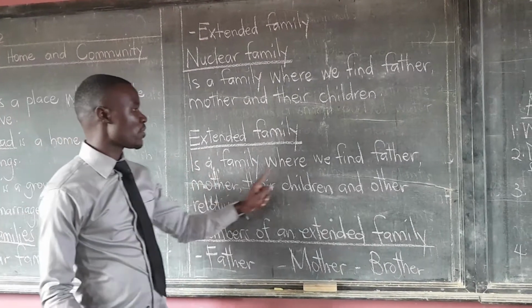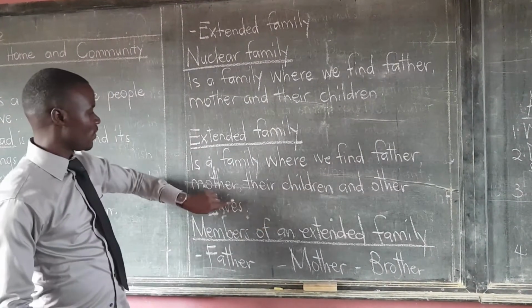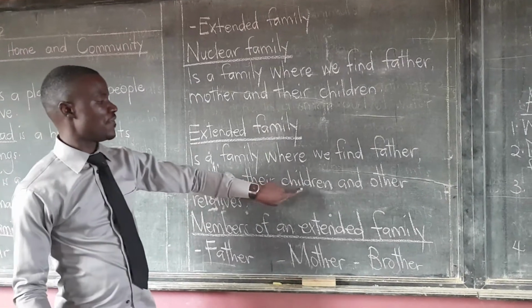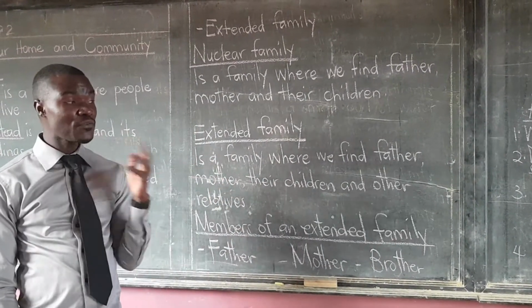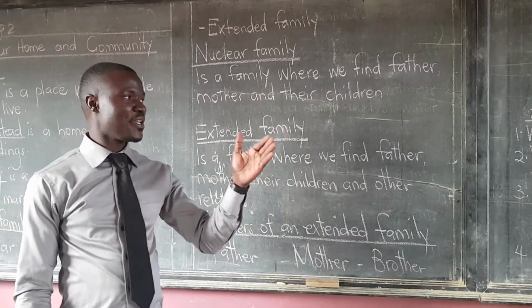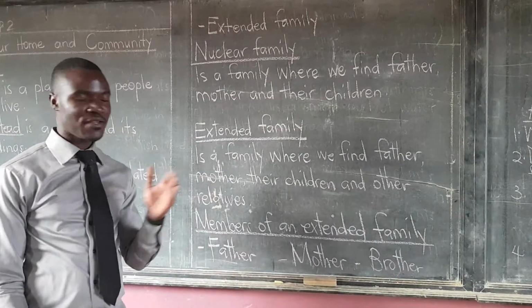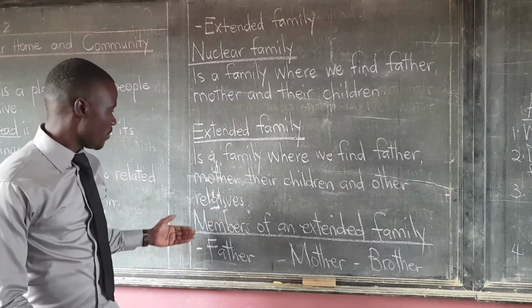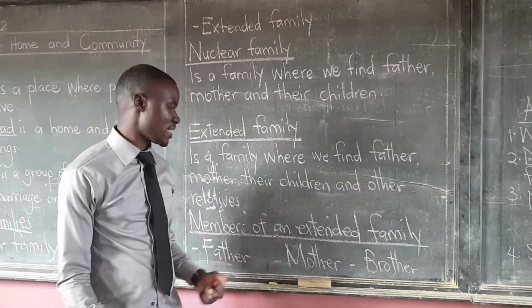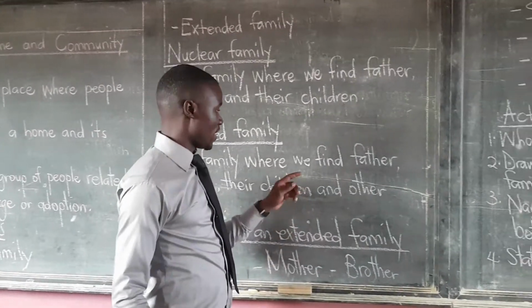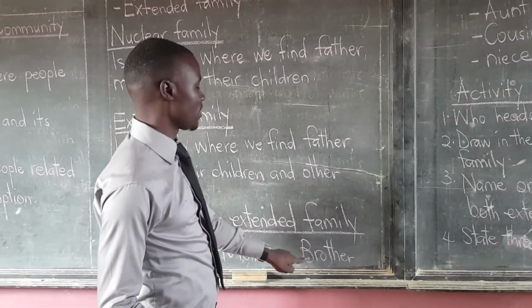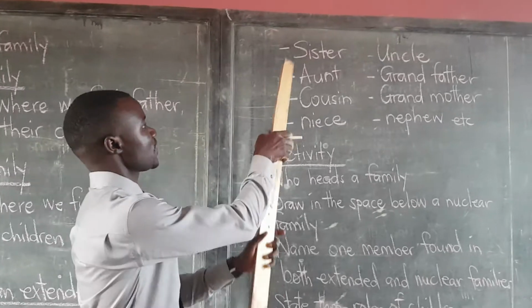It is a family where we find a father, a mother, their children, and other relatives. When we talk about relatives, there are very many. Members found in an extended family include the father, mother, and children, the brother and the sister.